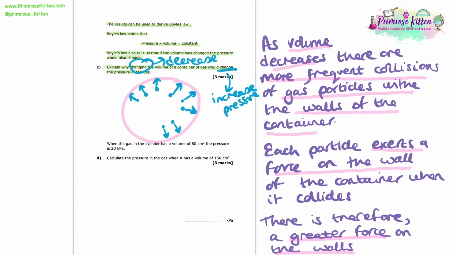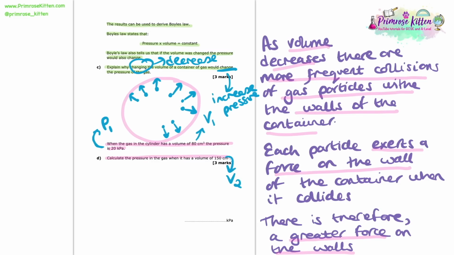So now we're told that when the gas in the cylinder has a volume of 80 centimetre cubed, the pressure is 20 kilopascals. Here we're asked to calculate the pressure in the gas when it has a volume of 150 centimetres cubed. So we've got a couple of pairs of pressures and volumes involved here. Let's call 80 centimetre cubed V1 and 20 kilopascals P1. Let's call 150 centimetres cubed V2.